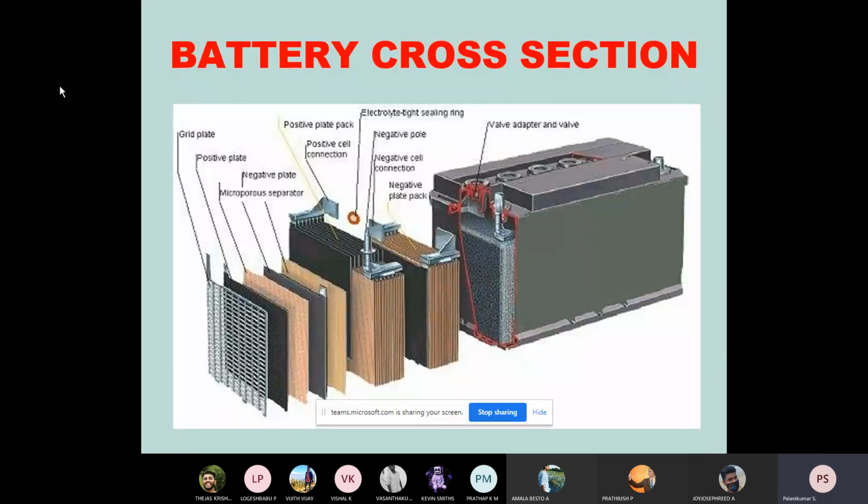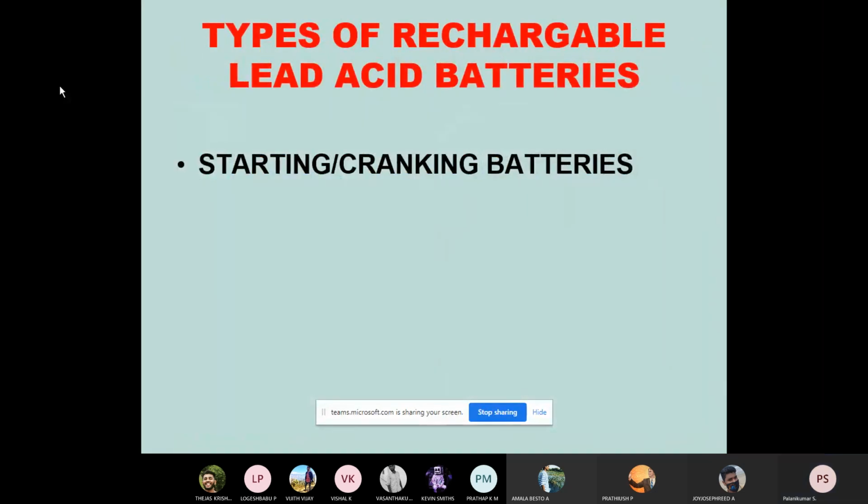When we have the monocell concept packed together, there will be a valve adapter and a valve also. Through it we can see how much the electrolyte level is, and if we need, we can fill it also. Mainly these types of rechargeable lead acid batteries are for starting and cranking. They are usually called starting and cranking batteries.